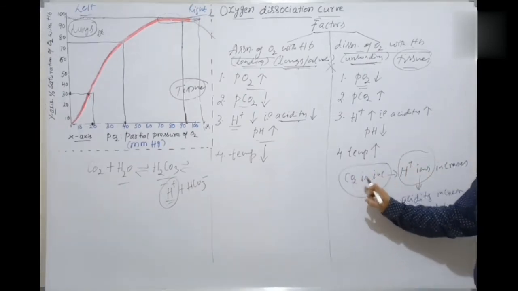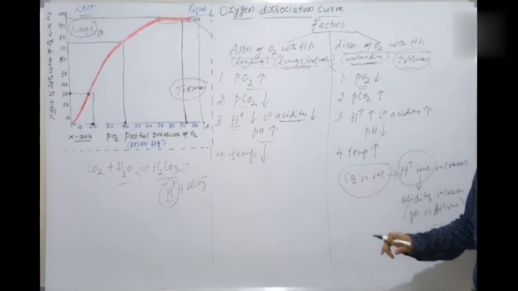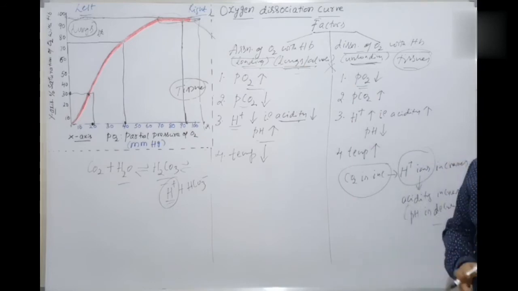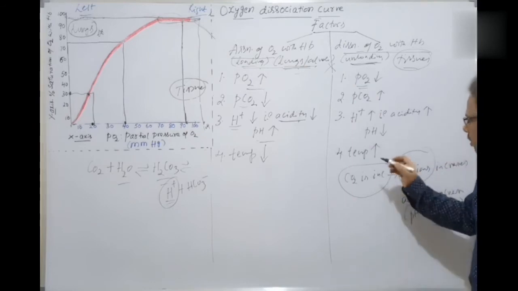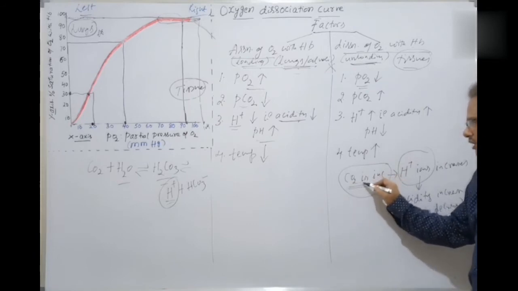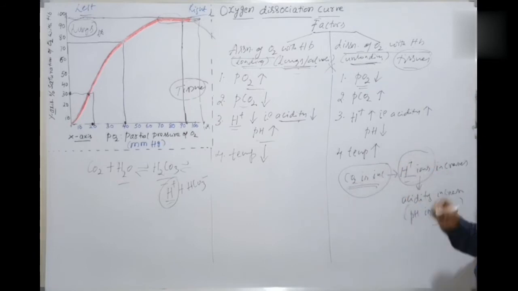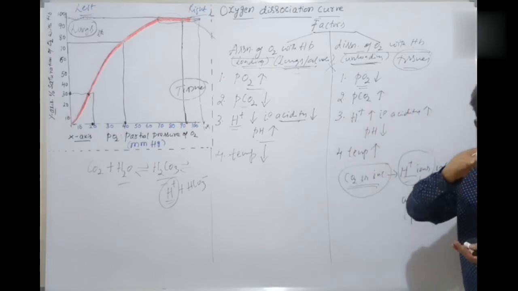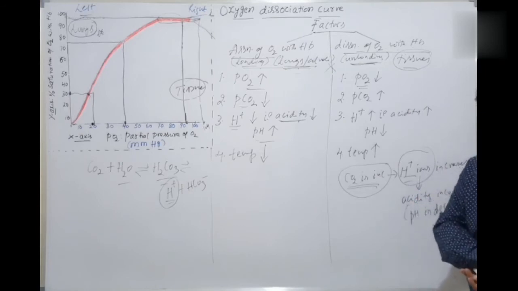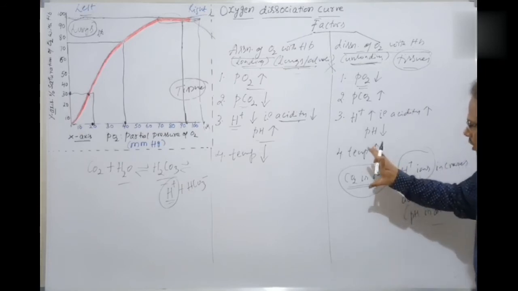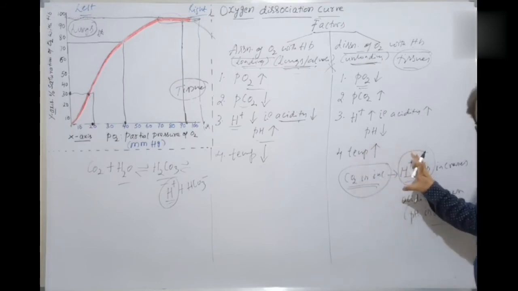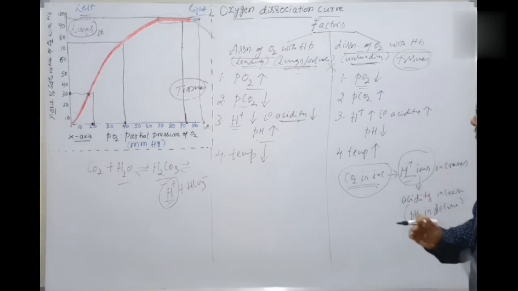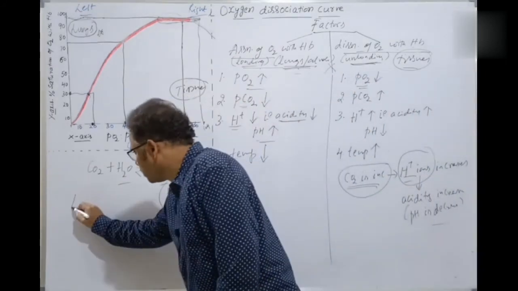When the carbon dioxide and hydrogen ions are increasing, then the oxygen is unloaded, dissociated from hemoglobin. All of you listen carefully: when carbon dioxide is increased and hydrogen ions are increased, what happens? Oxygen gets dissociated from hemoglobin. That is, loading of carbon dioxide and hydrogen ions leads to the unloading of oxygen. That is called the Bohr effect.